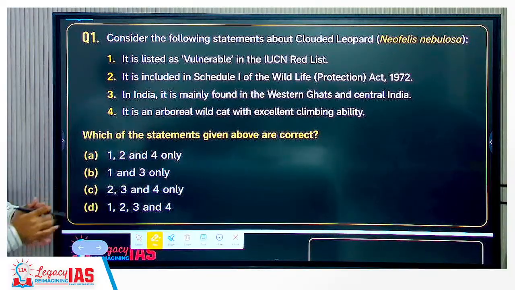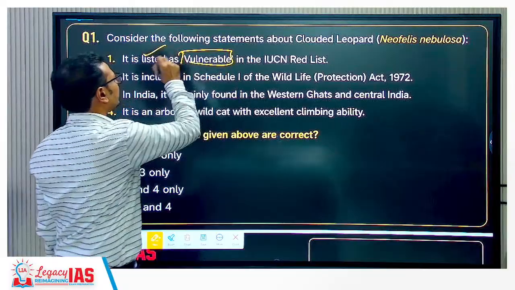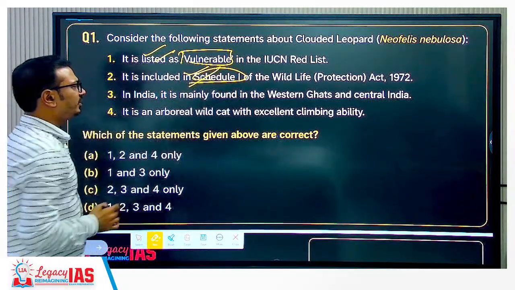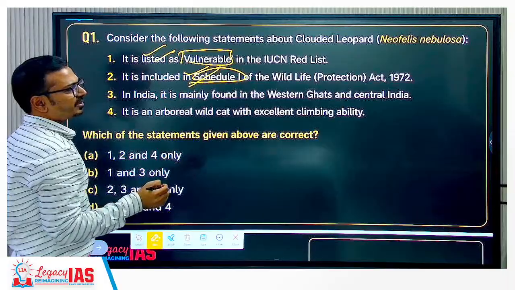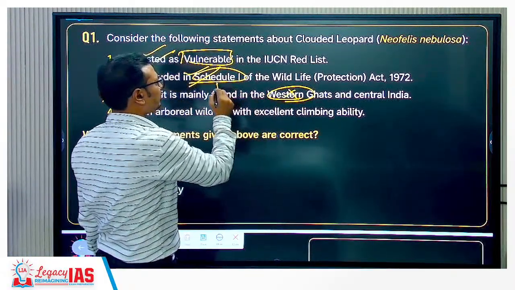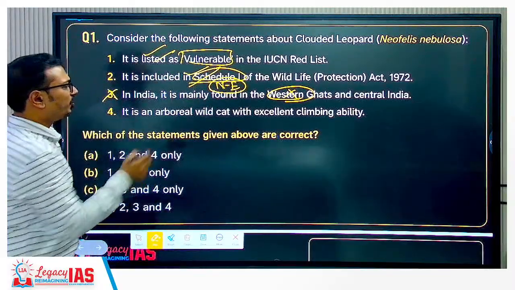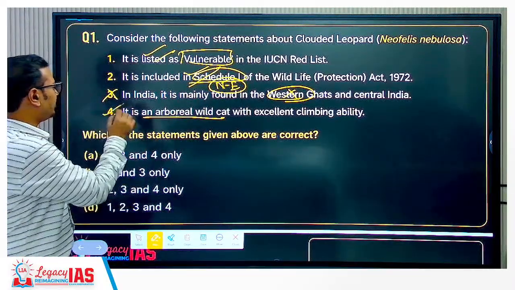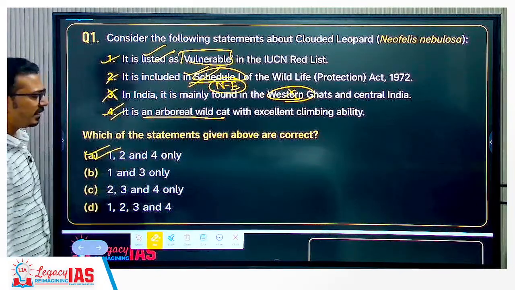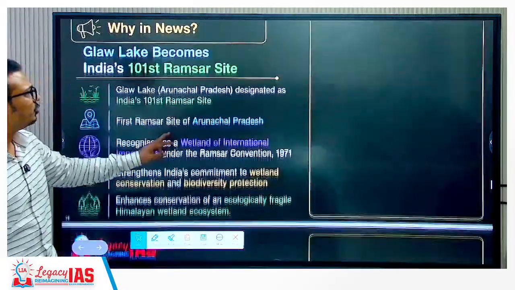So clouded leopard in India, yes, it is listed as vulnerable in the IUCN Red List. This is correct. It is included in Schedule 1, highest protection. In India, it is mainly found in Western Ghats and Central India. No, it is not found in Western Ghats, right? It is found in Northeast India. Habitat: arboreal wildcat, excellent climbing ability. This is correct. So 1, 2 and 4. So A is the correct answer for this question, right? So yes, this is the way practice should be done.